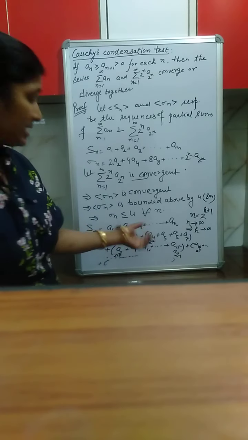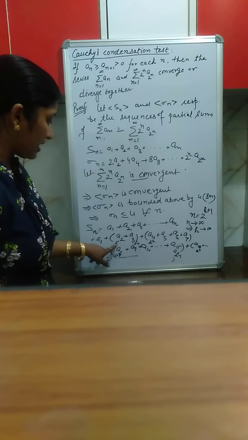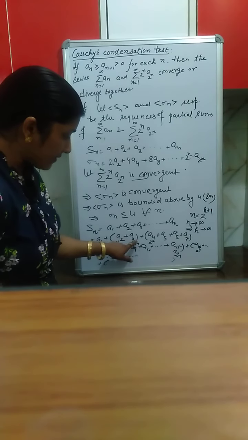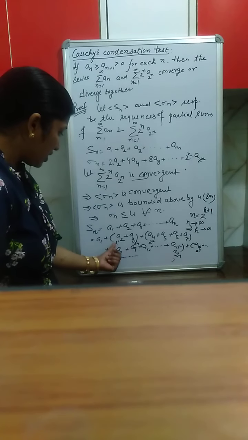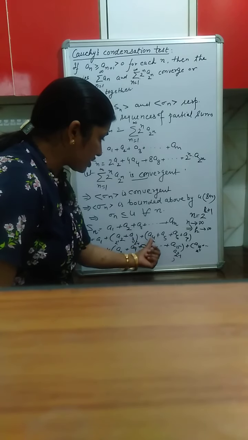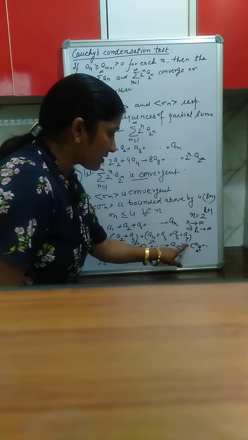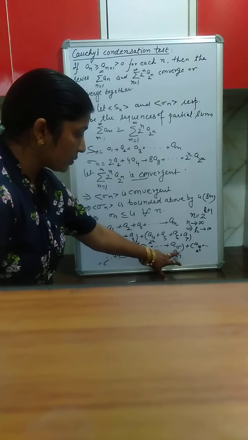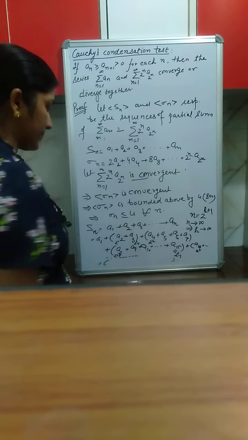So, you can see each group starts with a_{2 raised to the power n} and ends at a_{2 raised to the power (n+1) minus 1}. See, 2 raised to the power 1, it ends at 2 raised to the power 2 minus 1. 2 raised to the power 2, it ends at 2 raised to the power 3 minus 1. 2 raised to the power 3, and it ends at 2 raised to the power 4 minus 1. Right?